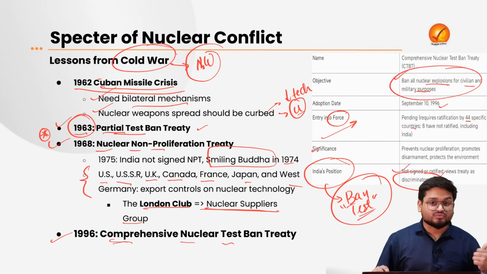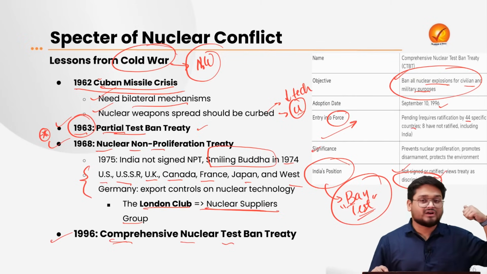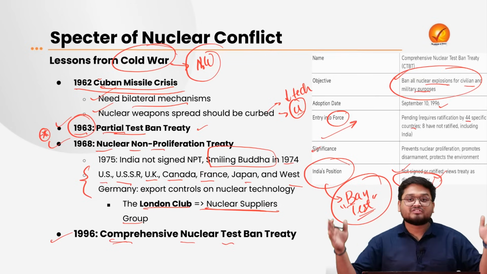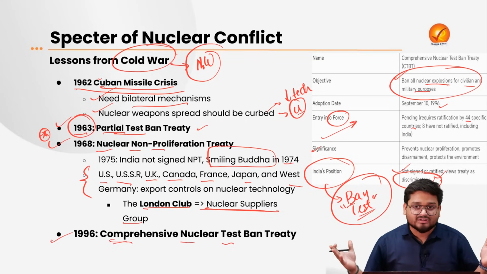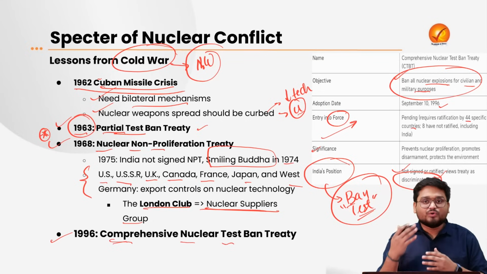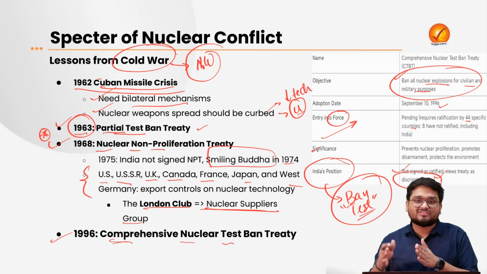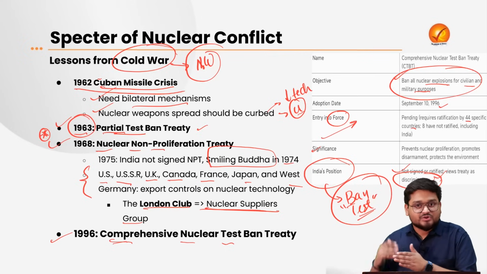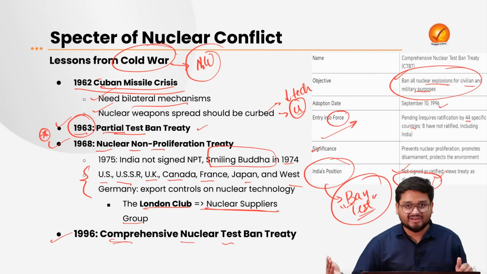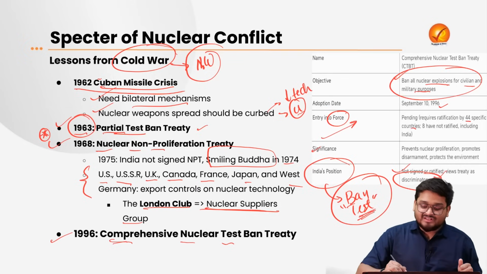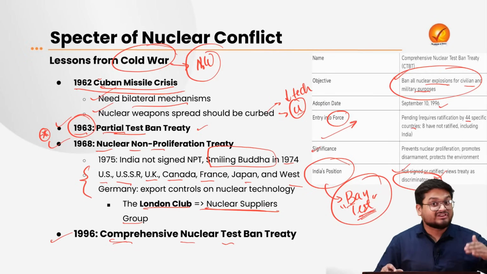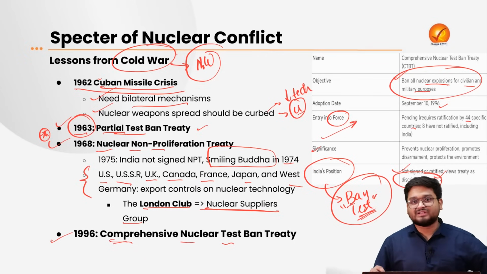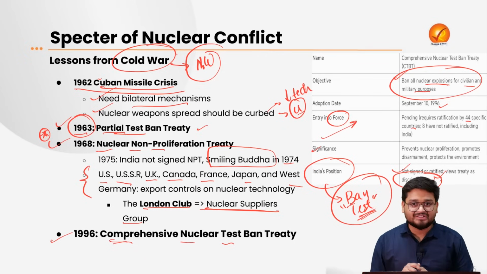But what about the US? What about China? What about Russia, who already have a stockpile of nuclear weapons capable of destroying the entire world many times over? Right? So India has nuclear arsenals in the range of 160 to 180, while the US has more than 1,000 warheads. So this is seen as a temporary ban on nuclear development. It is discriminatory, because the countries who have already developed nuclear weapons in the past will have the advantage.